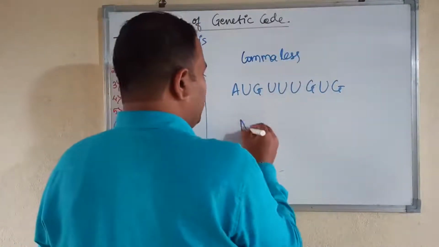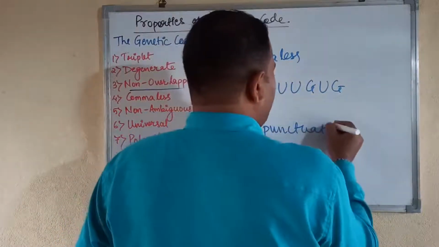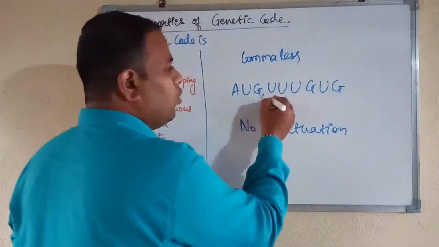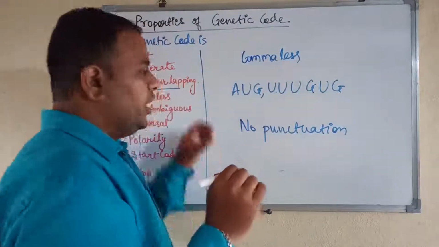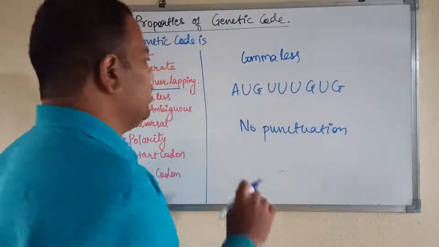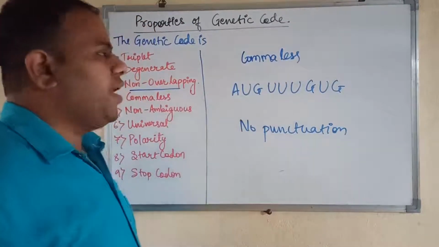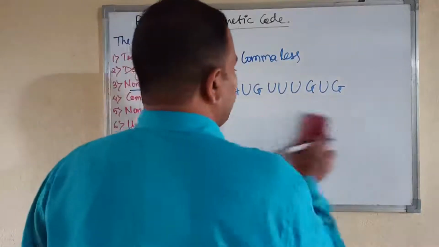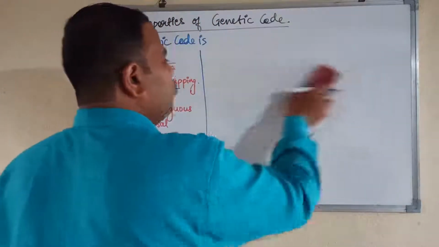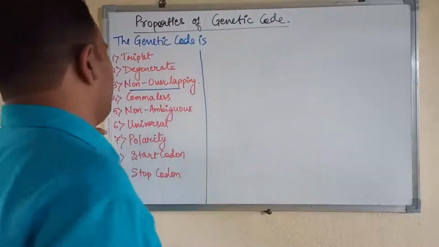There will be no punctuation, no comma, no full stop, anything like that. It should always be read or written in a continuous manner. So it is always comma-less, no punctuation in the mRNA sequence, that is, all the codon sequence when written in a 5' to 3' direction. So this is the fourth property.